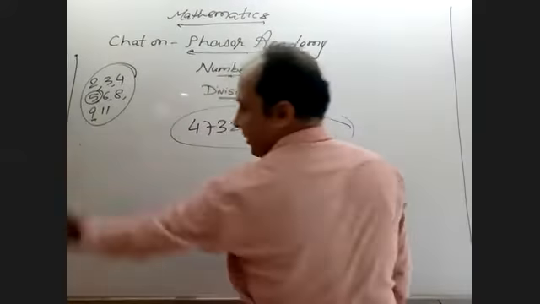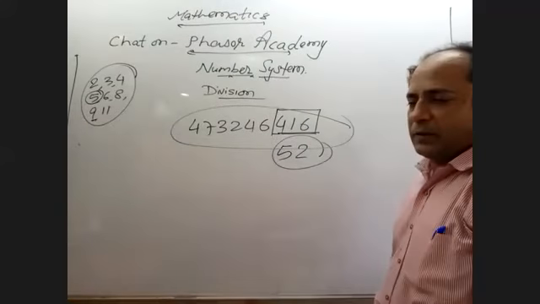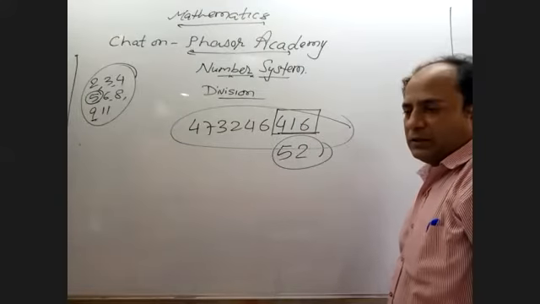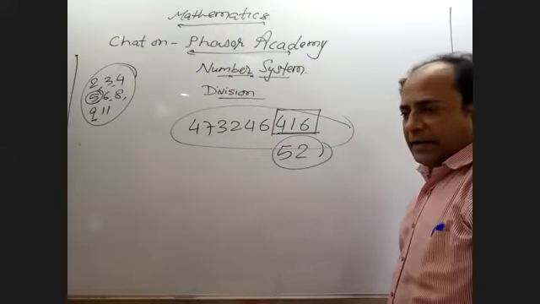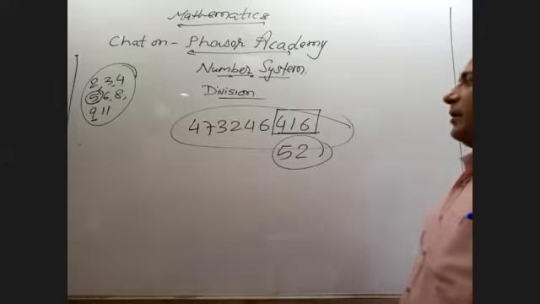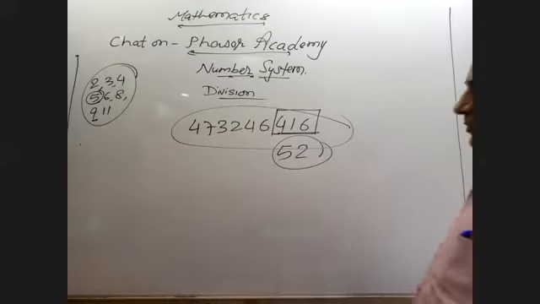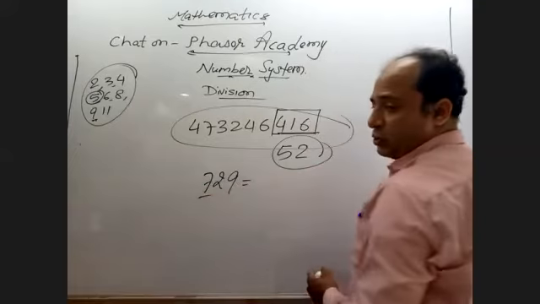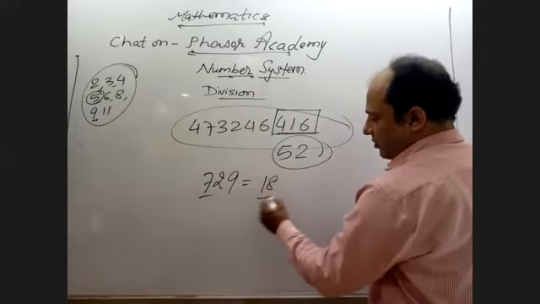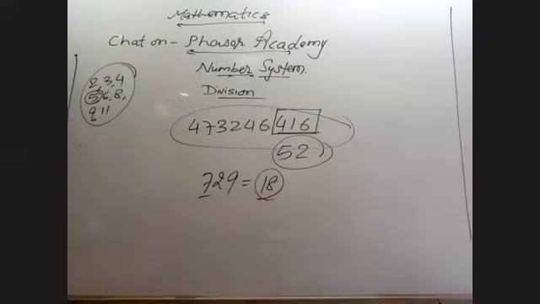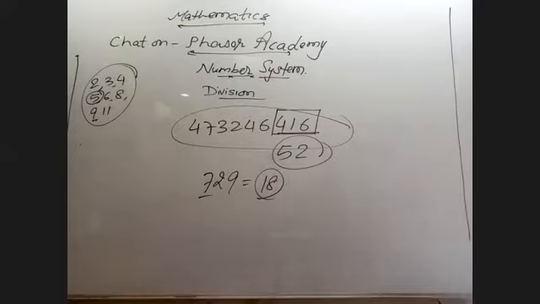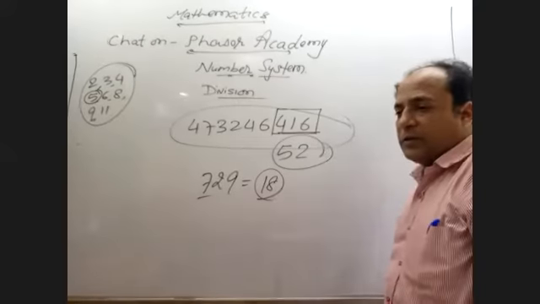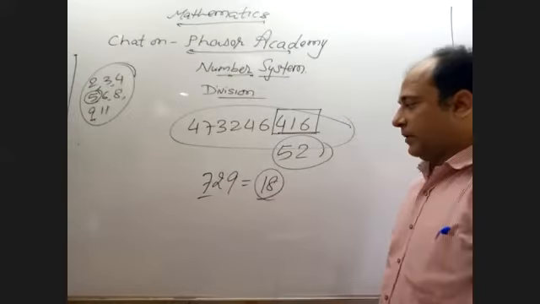If the sum of all the digits is divisible by 9, then the entire number is divisible by 9. Suppose 729. 7 plus 2 is 9, 9 plus 9 is 18. So it is in the table of 9, 9 twos are 18. That's why this number is divisible by 9.